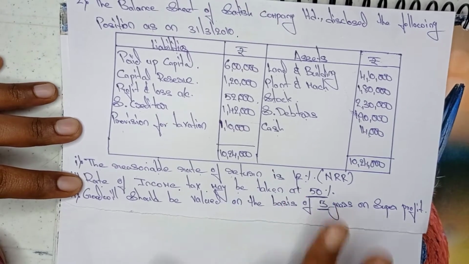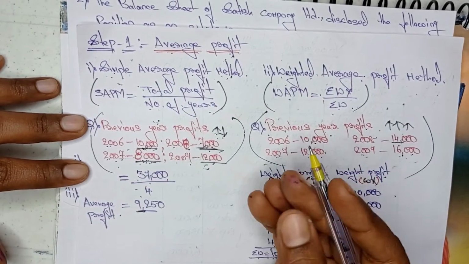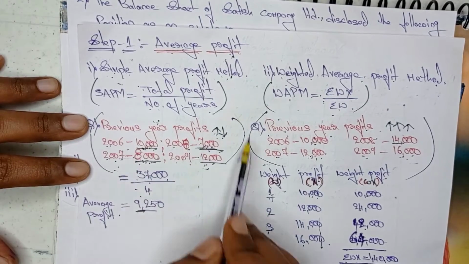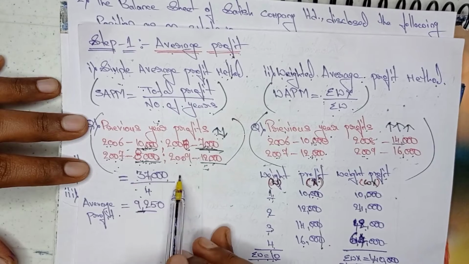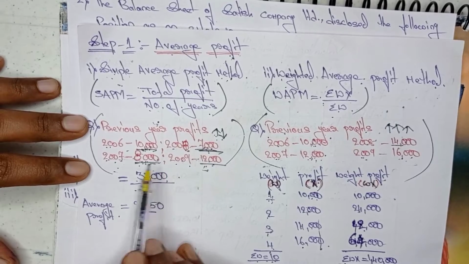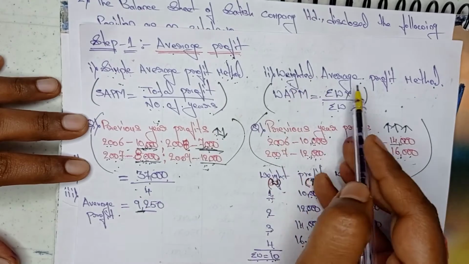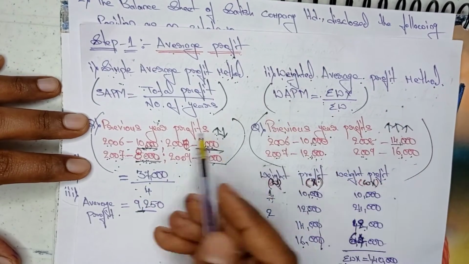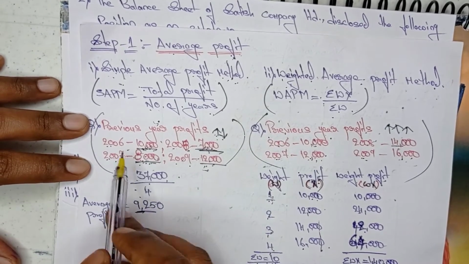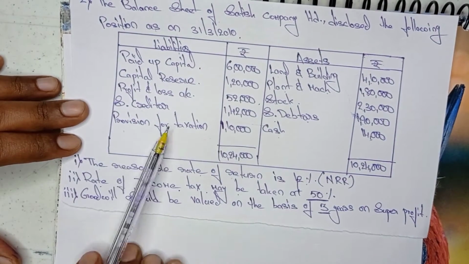As I said, if the average profit value is not directly given in the question, then they will mention it another way. They usually give the previous years' profit values, from which we need to find out whether it is a simple average profit method or a weighted average profit method, convert those into the formulas and get the average profit value. But in this question, even that is not given. There are no previous years' profit values.